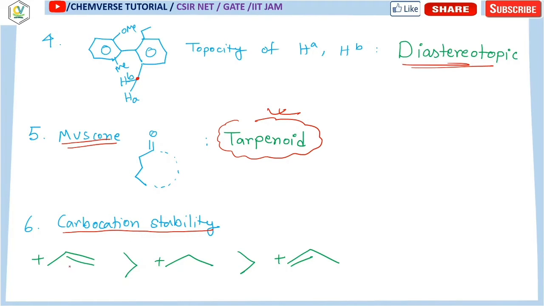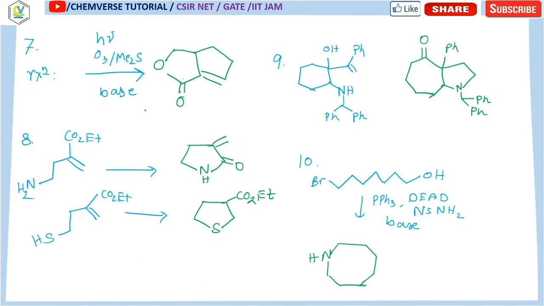Now carbocation stability. Look at these carbocations. It is very easy to find out. Over here a plus R effect is there, and over here plus H and plus I effect. You know that the resonance effect is more prominent than hyperconjugation or inductive effect, and in this case it is an sp2 carbon atom, so the positive charge is destabilized. So this is the carbocation stability order. Let's move on to our next question.